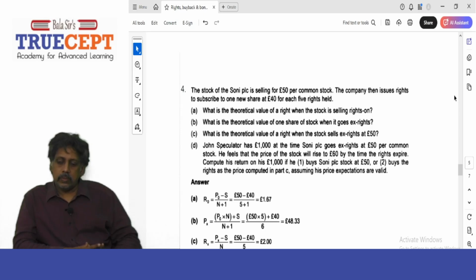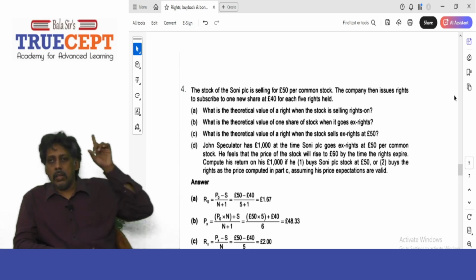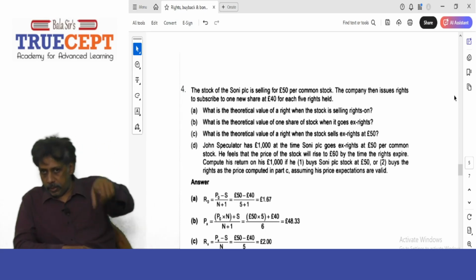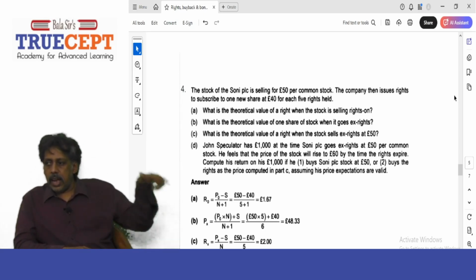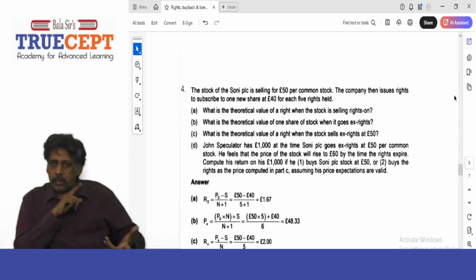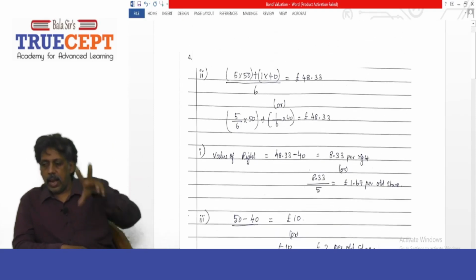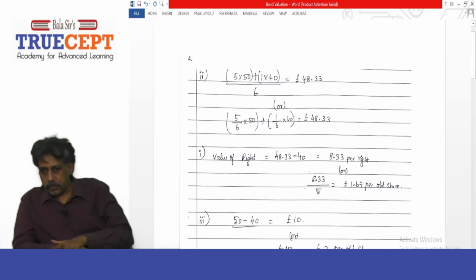Next, A. What is the theoretical value of the right when the stock is selling rights on? And B. What is the theoretical value of one share of stock when it goes X rights? Now first we should find the theoretical value of a share X rights, and then I can answer the question, what is the value of the right? Is that fine? Yes, sir. Now please refer to the handwritten solution. Let us take on subdivision B first, and then answer subdivision A.